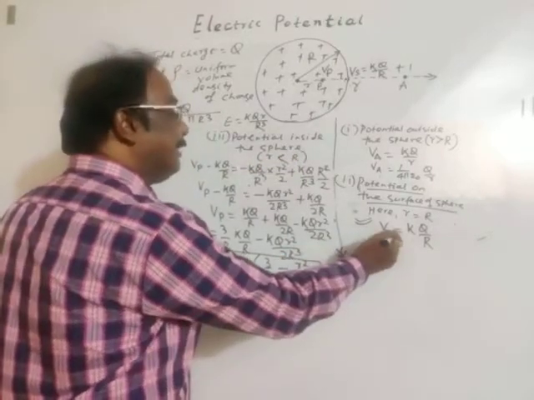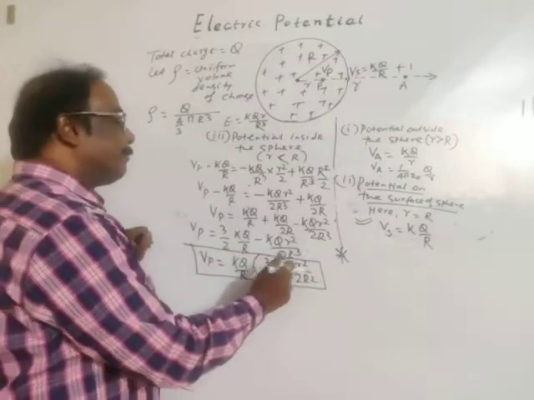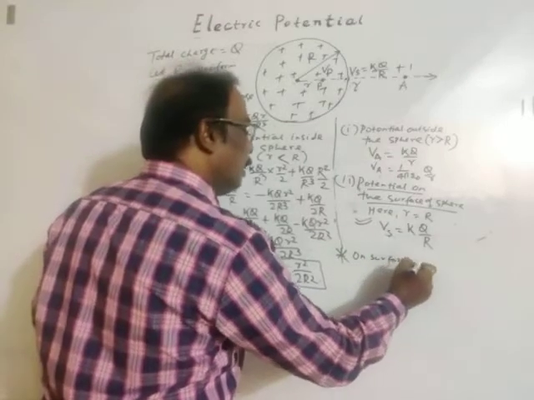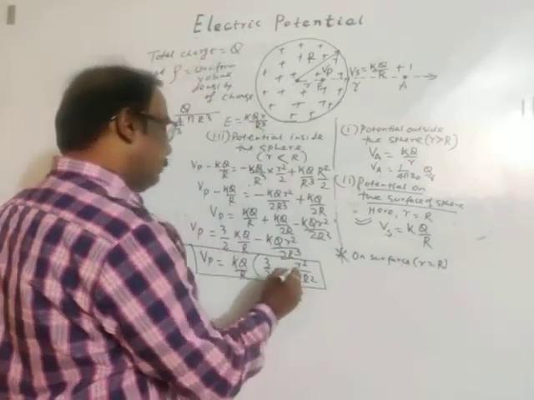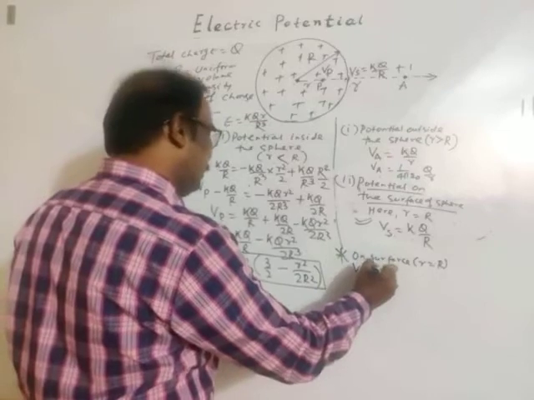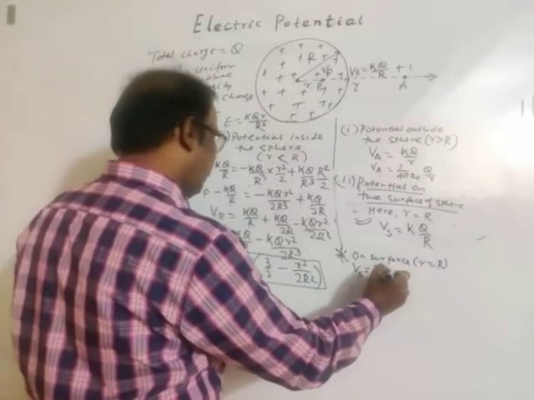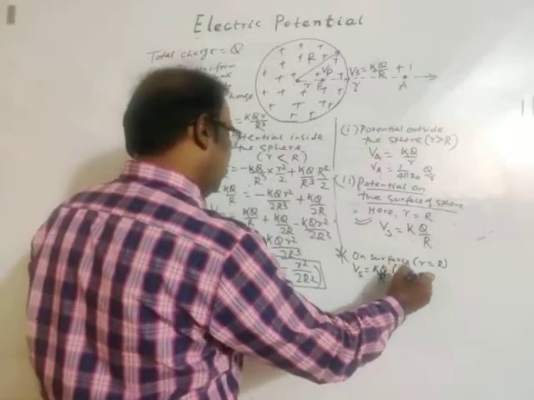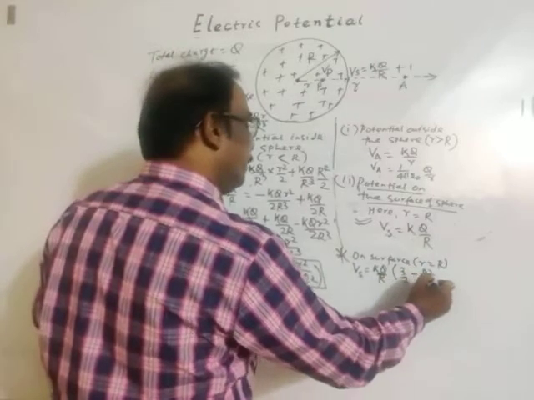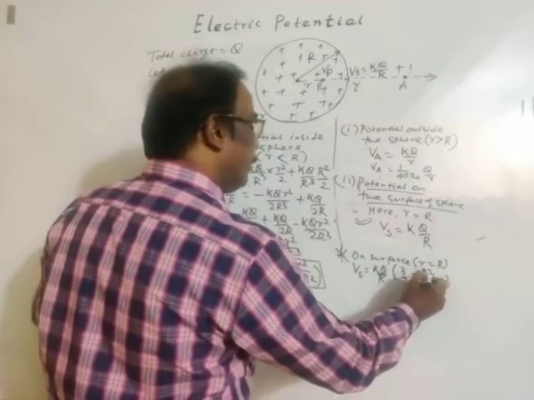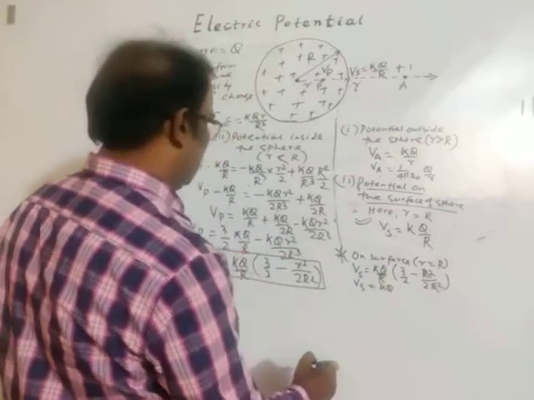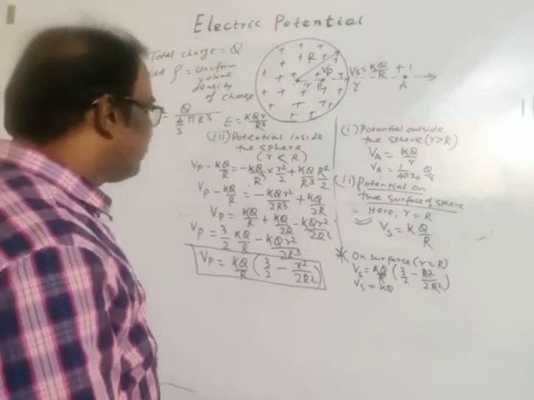On the surface I am finding this from this point. On the surface, r is equal to R. In place of r put capital R. Then potential on the surface is KQ by R into 3 by 2 minus, in place of r we put R square by 2 R square, so 3 by 2 minus 1 by 2. I think I have missed something.